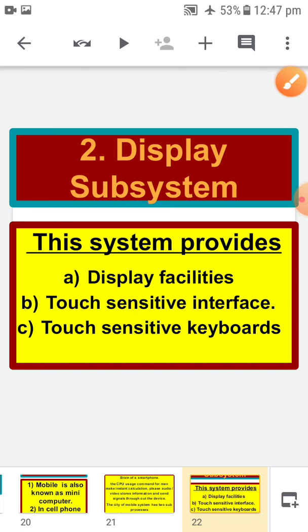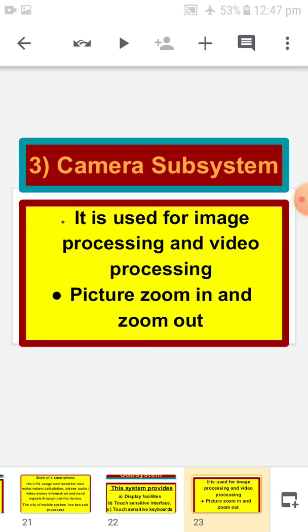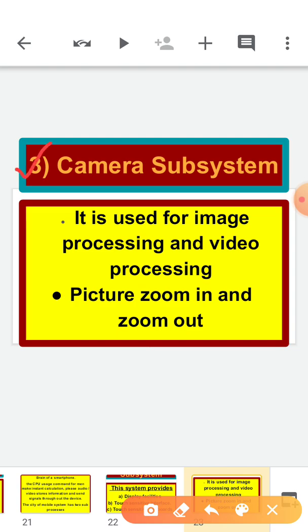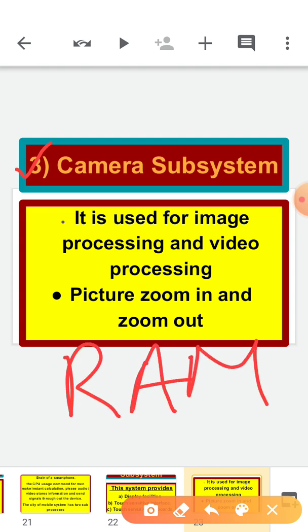Okay, let's talk about the next component. The next component is the camera subsystem. With the help of the camera, we are clicking photographs and editing photographs. Basically, we are managing the camera. All work we do in memory. Whatever we are processing, imaging, video, zooming in and zooming out of the picture, we are doing on the RAM only.